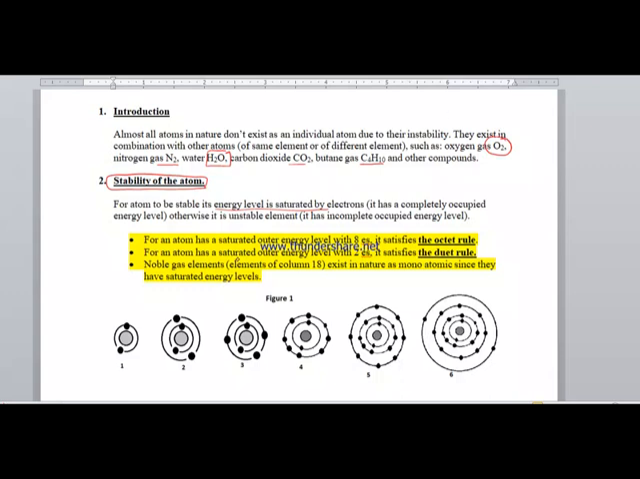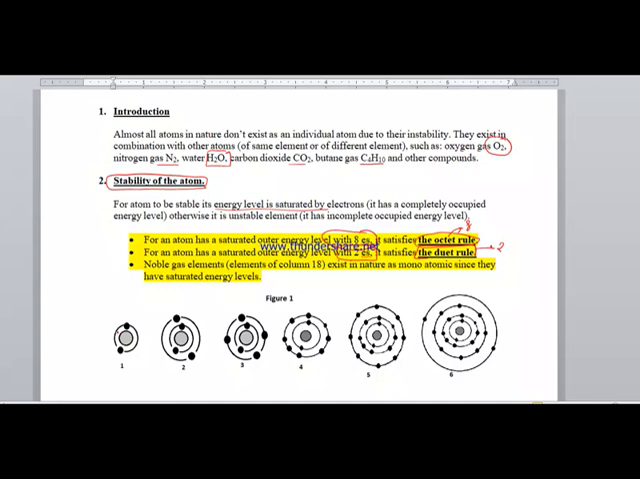There are two ways for an element or atom to become stable. Either by having 8 electrons: if an energy level is completed by 8 electrons, it satisfies the octet rule. If the energy level is saturated by 2 electrons, we say that it satisfies the duet rule. Octet means 8 and duet means 2. The energy level is complete or saturated.